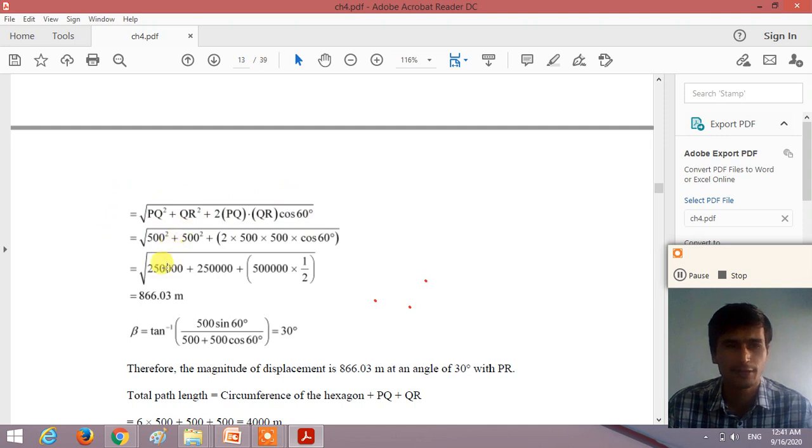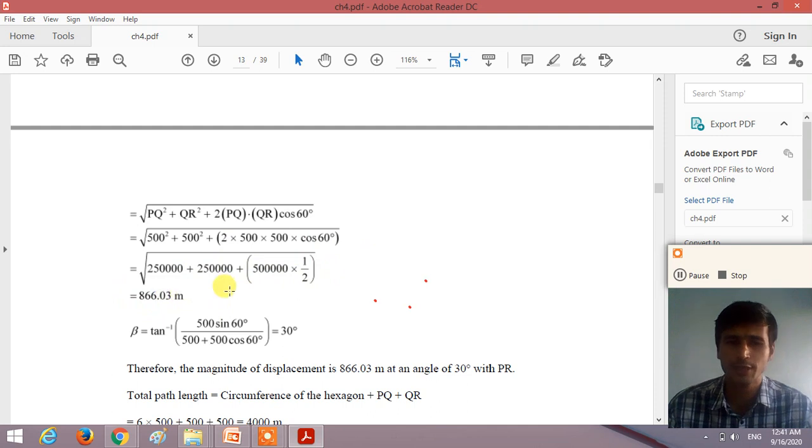So 500 squared plus 500 squared plus 2 into 500 into 500 into cos 60. 500 squared is 250,000. 250,000 into 2 is 5 lakh, into 1 by 2, since the value of cos 60 is 1 by 2. So if you calculate this, we get the net displacement. The magnitude of the displacement is